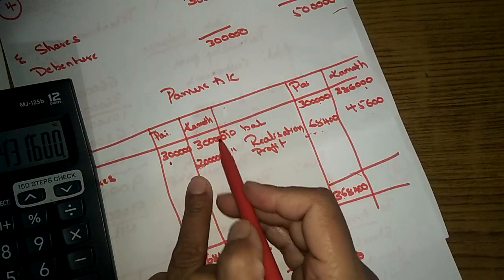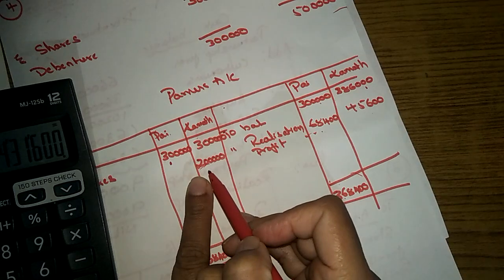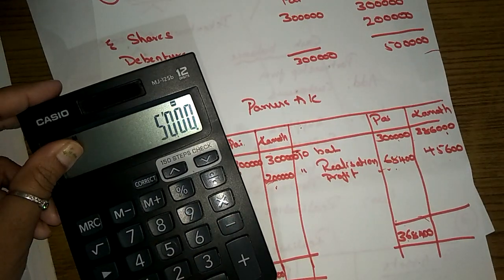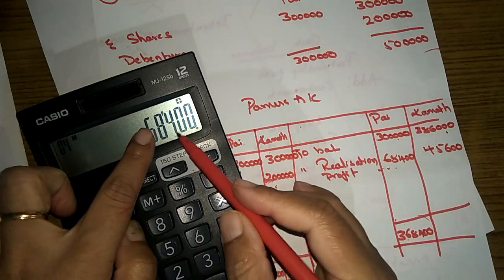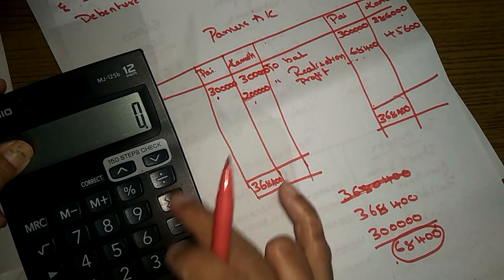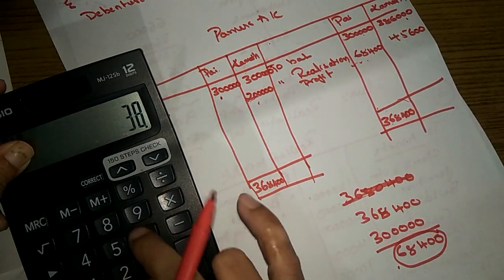But how much is he getting here? 5 lakhs. It means he is getting more. Minus 5 lakhs, so he is getting more. Oh, sorry. He is getting almost 68,400 more.